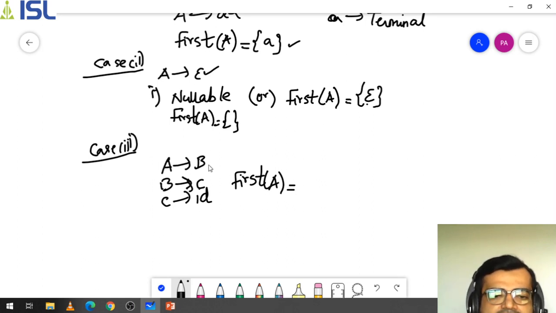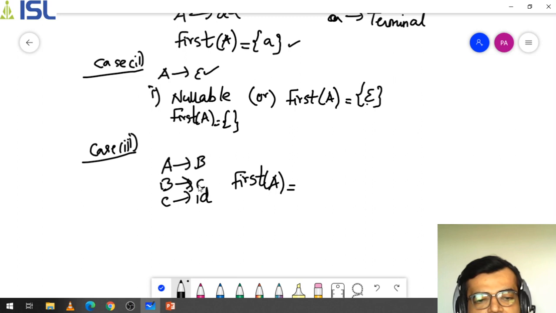You will be thinking that it is B. No, why? Because B is a non-terminal. You have to take the first terminal. So here B is there. Again, we have to follow the link for B: B goes to C, and finally from C you get ID, an identifier. An identifier is a terminal. So that's why you can represent it in this way.